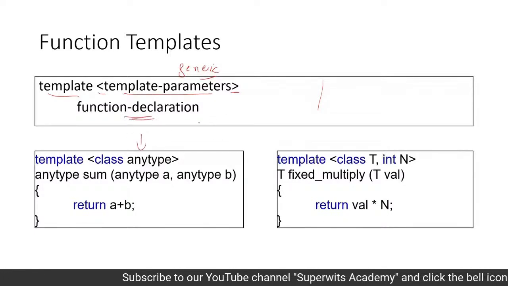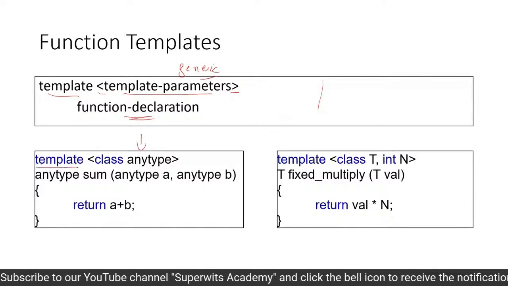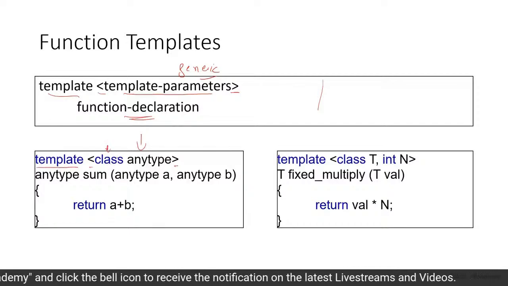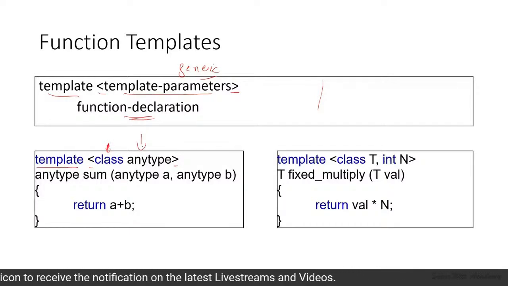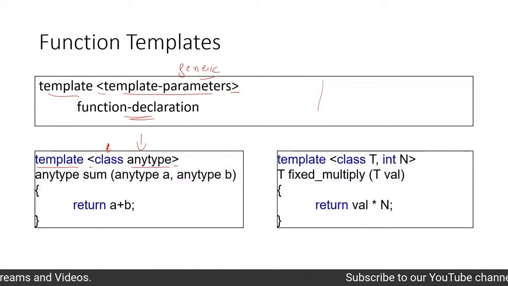And then we have a function declaration. So how exactly do we do it? We provide the keyword template, and then within the angular brackets we write class. This is a keyword which we are going to use, and we define an identifier along with this class type. So any type we have written.